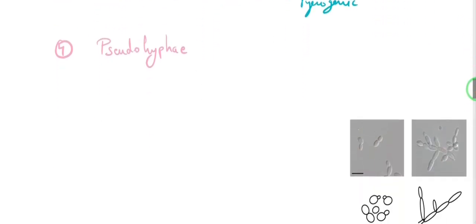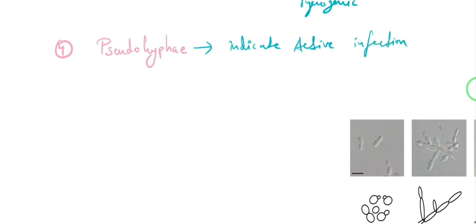And again, now we are back to the pseudohyphae. So when you are diagnosing in the lab, if you see the pseudohyphae in your microscopy examination, that will indicate that this is an active infection. So the person whose specimen you have is suffering from an active infection from the Candida species, and this also indicates that tissue invasion has already occurred.